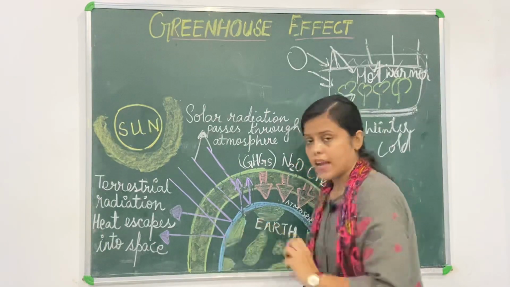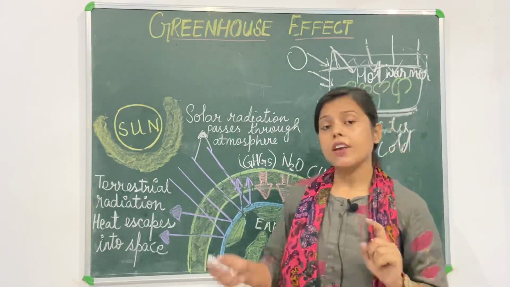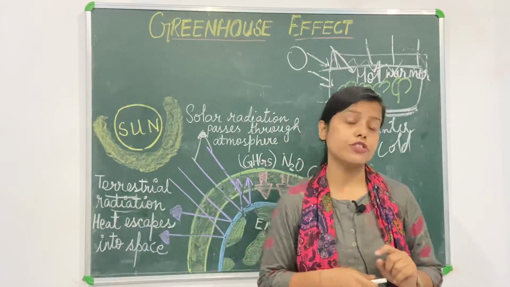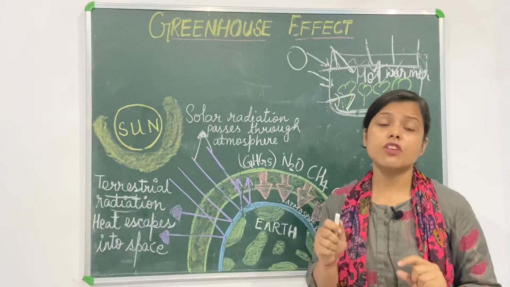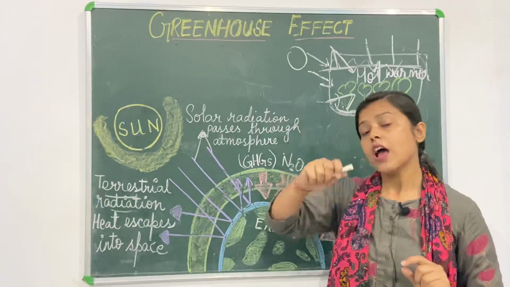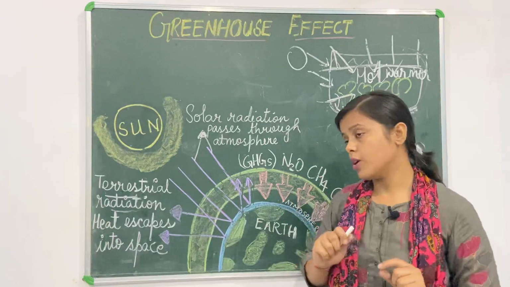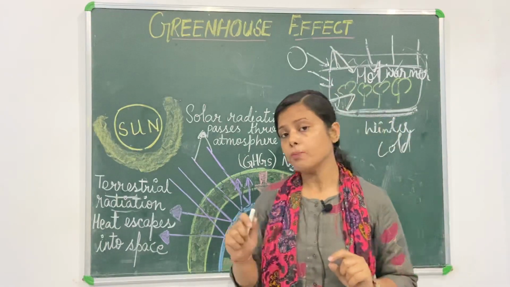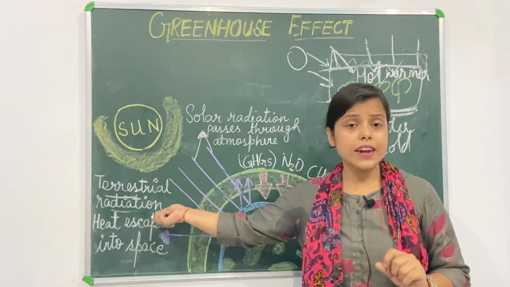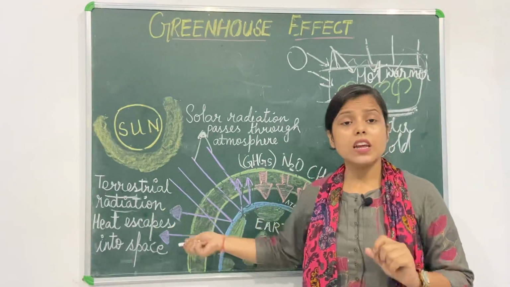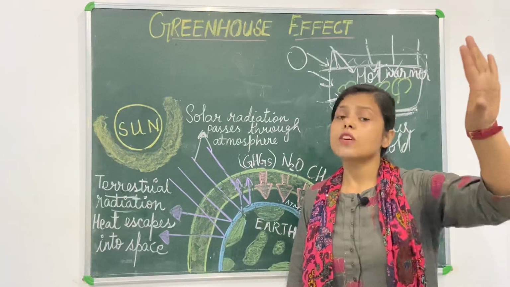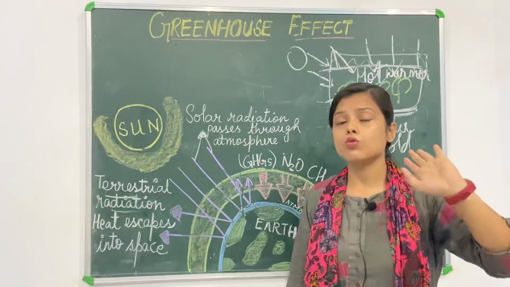And at night time, one word over here is terrestrial heat, terrestrial radiation. This word has come in our previous classes when we were discussing the layers of the atmosphere, I think in the troposphere. Terrestrial radiation is what? Here the heat received from the sun is given back, sent back to space.